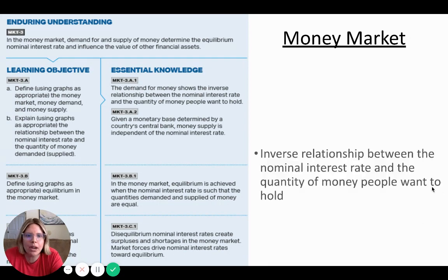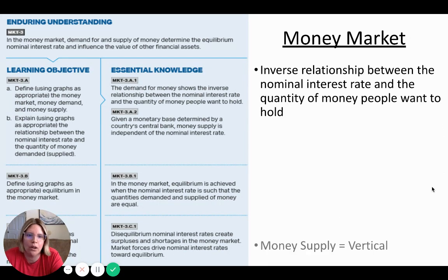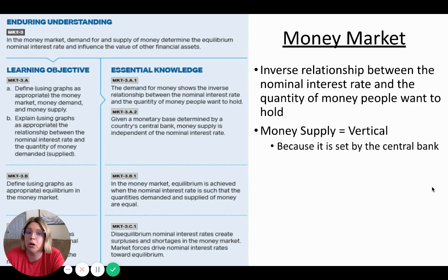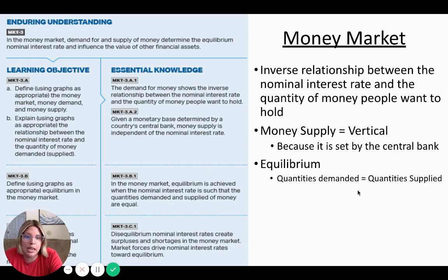Let's go into the money market now. The money market is a graph that we need to know. It's one of our key graphs. What should we know about it? Money supply is vertical. Why? Because it's set by the central bank, the Federal Reserve. It's a constant. It's not changing because of market forces. Whatever the Fed wants the money supply to be, they can adjust it as they see fit through the tools of monetary policy. Equilibrium is when quantity demanded equals quantity supplied.